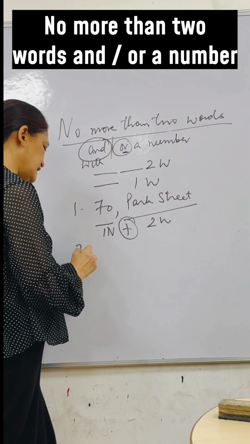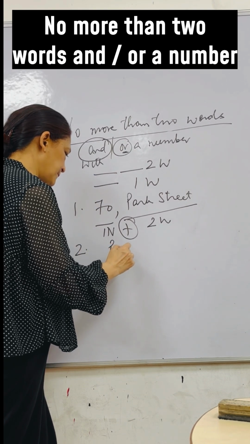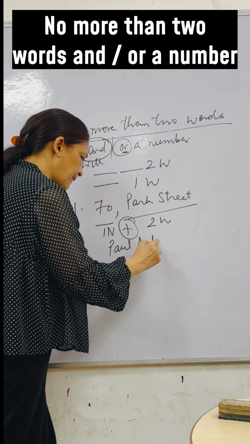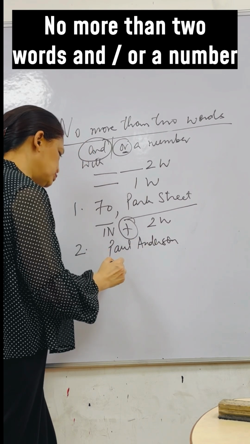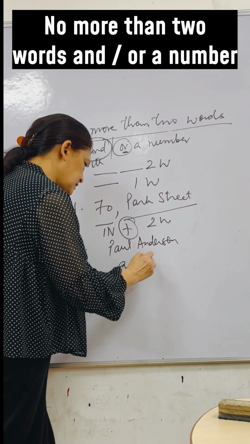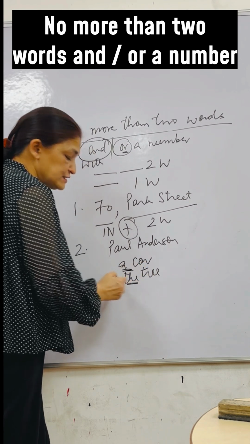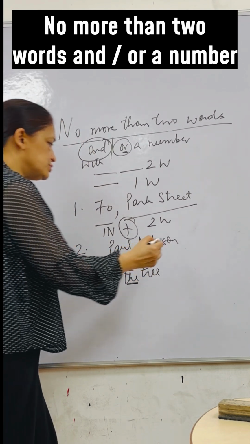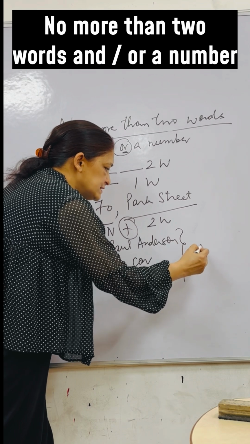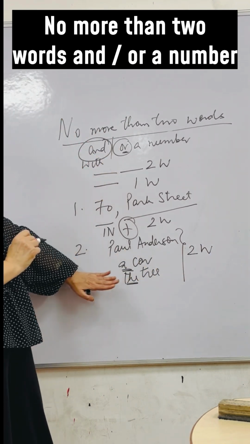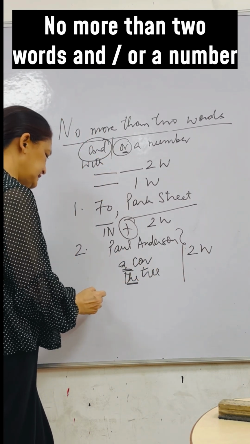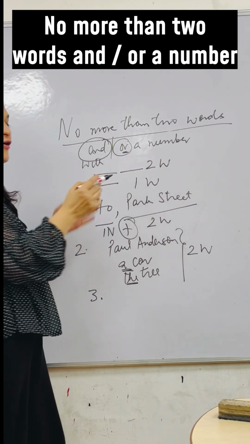So if my answer is somebody's name or any 2 words, like if I say a car, the tree, yes, articles are taken as words, a or the. So can you see these answers? They just have 2 words. Clear?